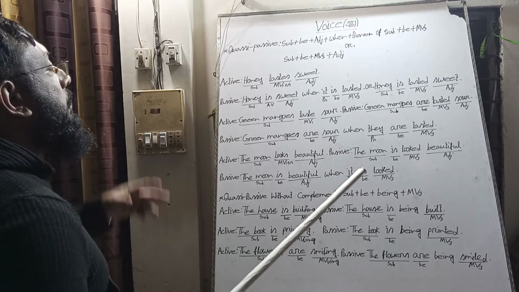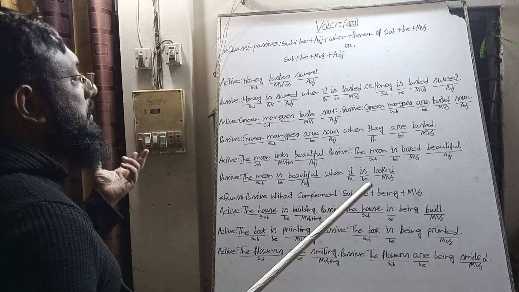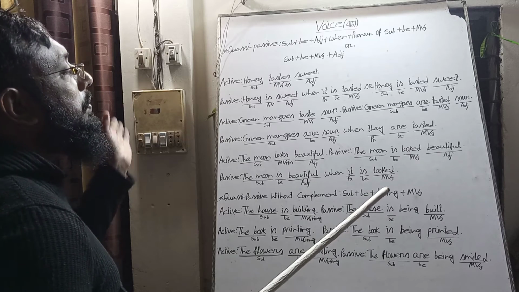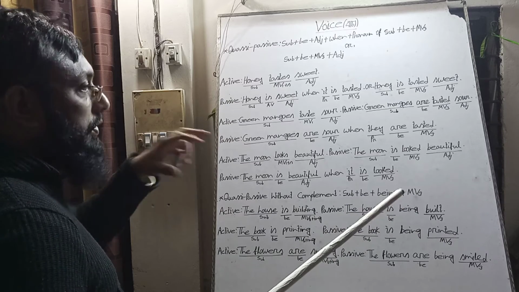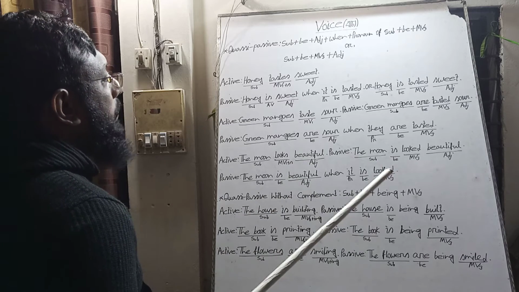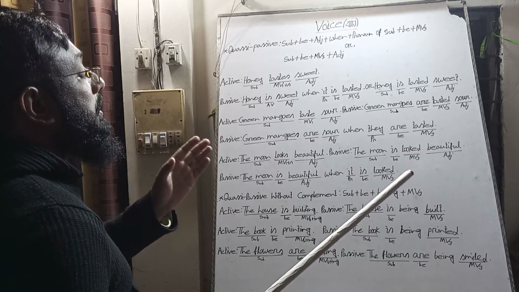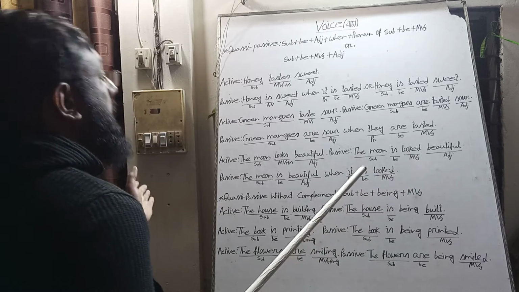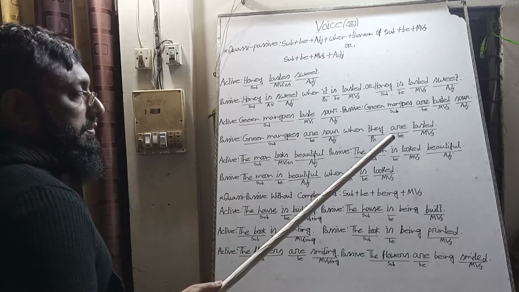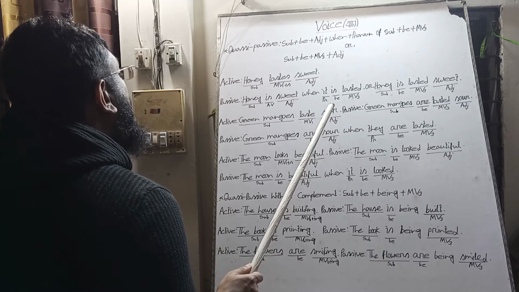In this way, we can change any quasi-passive from active to passive in two ways. And by applying vice versa rules, we can change from passive into active any quasi-passive sentence. Please look at the board.